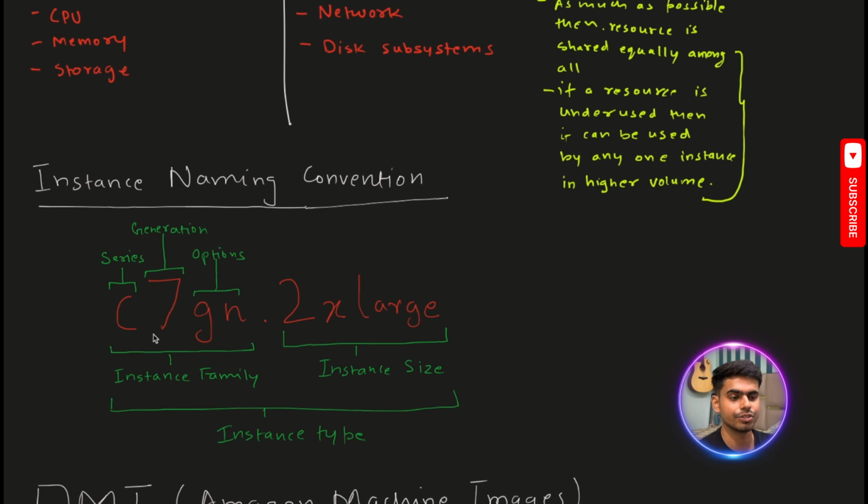So this is the seventh generation. This instance will have better compute capacity, and this is the seventh generation of that. Then come the options. Here we have the GA. These can be different options. There are multiple options provided. You can see them in the later part of this video.